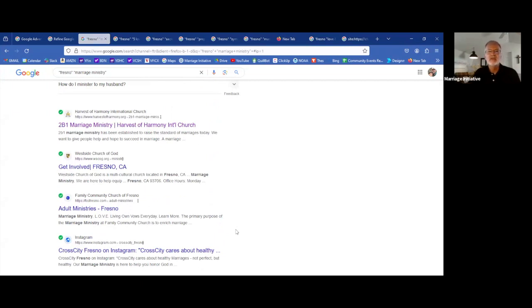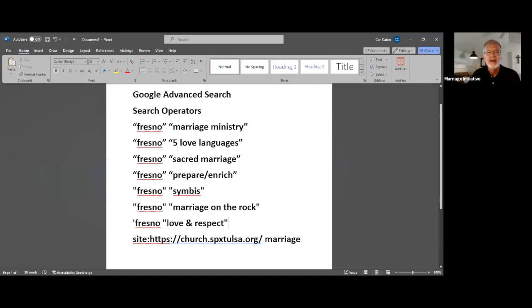There's some really unique terms in our world, like five love languages. That's a really, really common term, as you know, but it's a very unique term. This phrase, five love languages, that means one very specific thing. That means a book by Gary Chapman. Here's some other unique terms like sacred marriage, and to put that in quotes. Now, that could appear in other ways, but generally it's going to be talking about Gary Thomas's book.